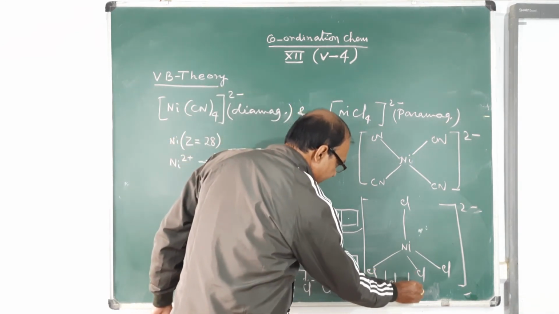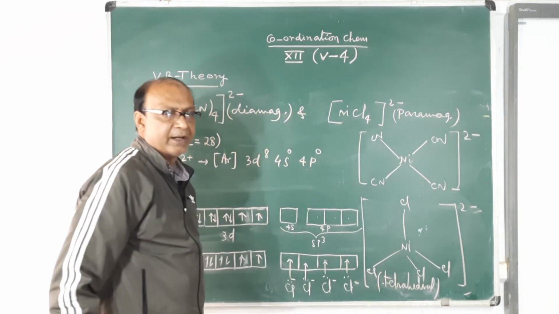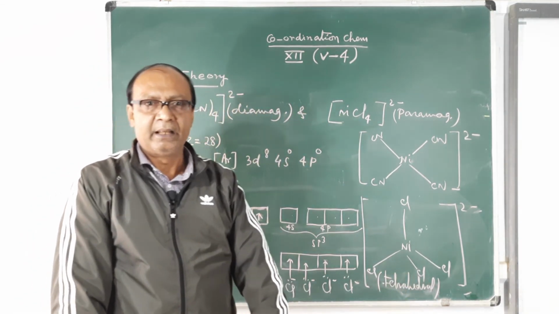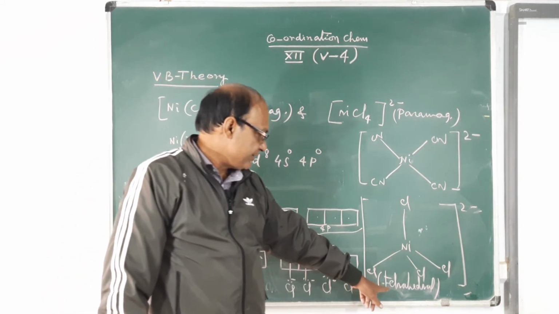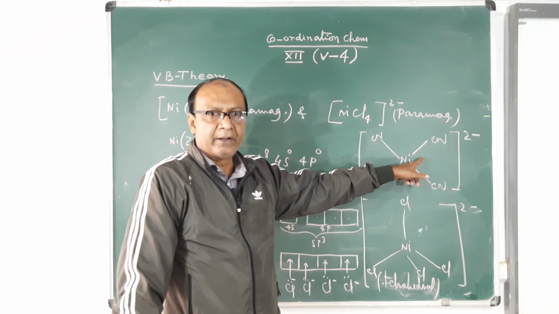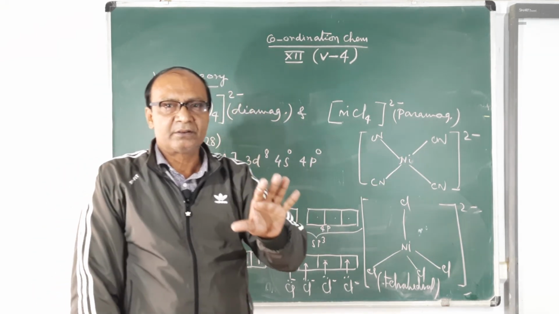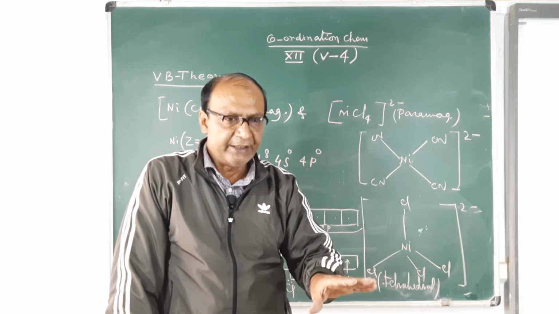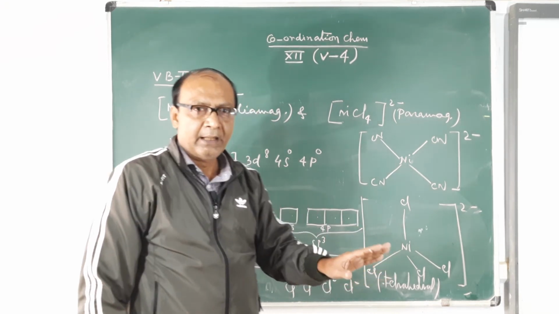Sometimes when students draw the diagram, it is very difficult to understand what type of diagram has been drawn. So it is better if you write that it is tetrahedral, or that it is square planar. So these are the 4 examples that you will see in valence bond theory for metal-ligand bonding.